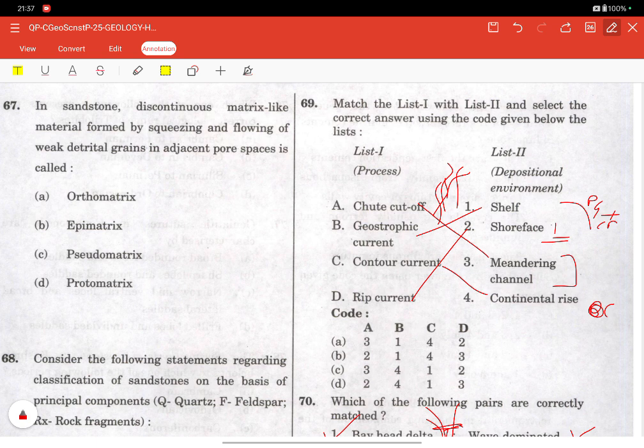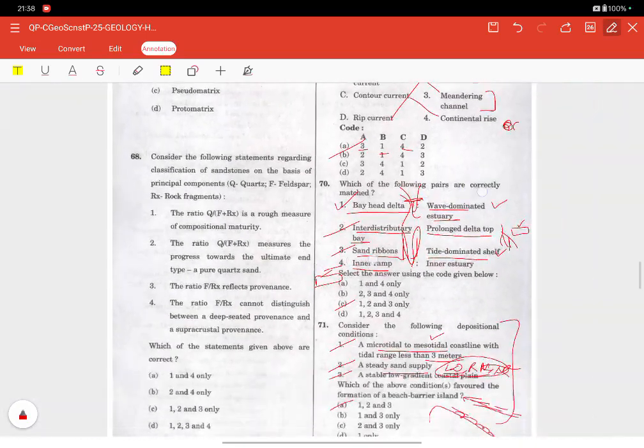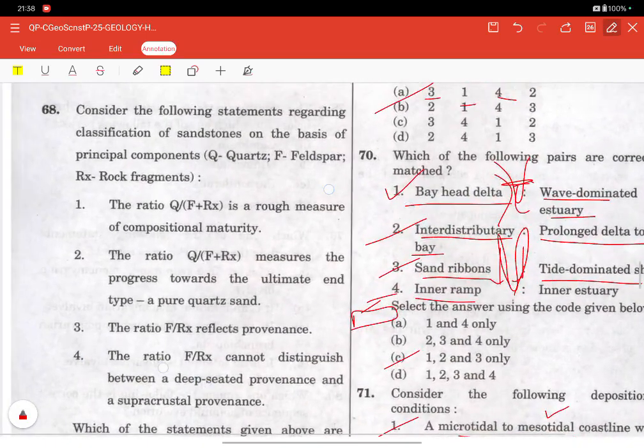Now, all the matches: A is 3, B is 1, C is 4 and D is 2. First option is correct. Now coming to the 68th question.